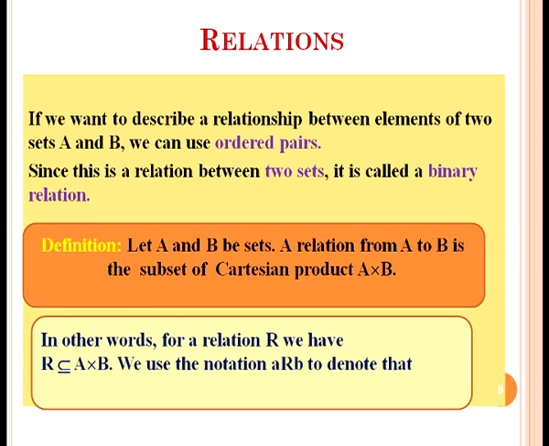In other words, for a relation R, we have R is a subset of A cross B. We use the notation A R B, that means A is related to B, to denote that (A, B), the ordered pair AB, belongs to R, the relation. We may conclude that a relation is a subset of the Cartesian product between two sets. Let us observe the relations between two sets.